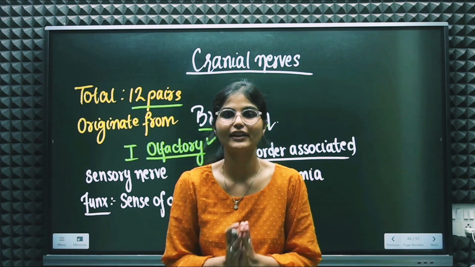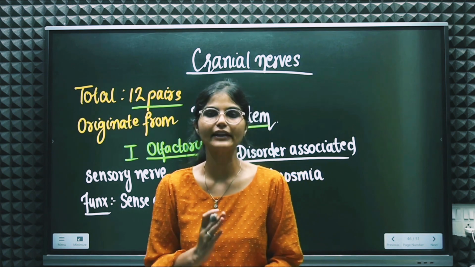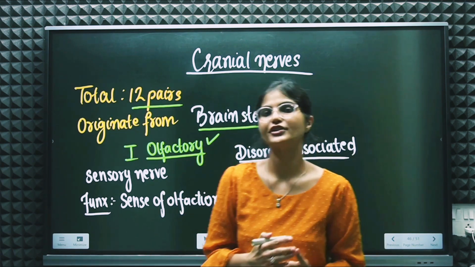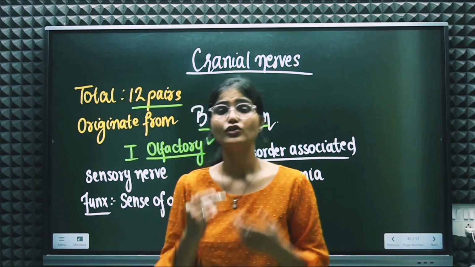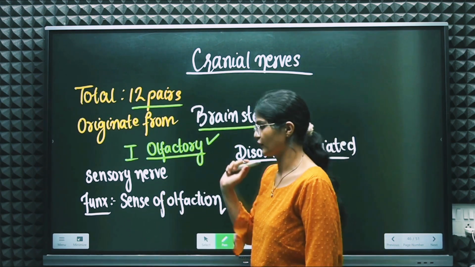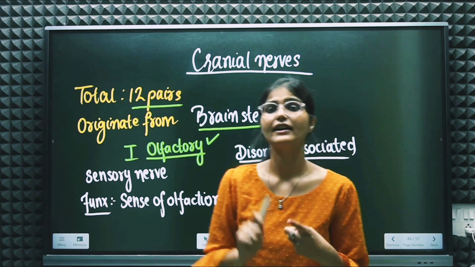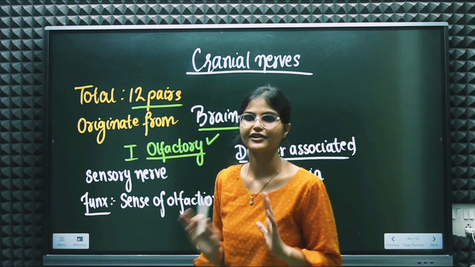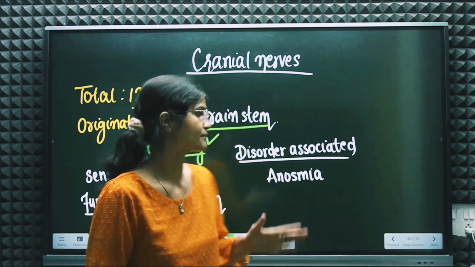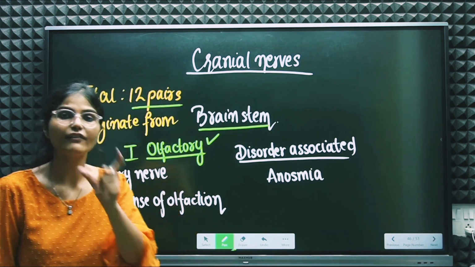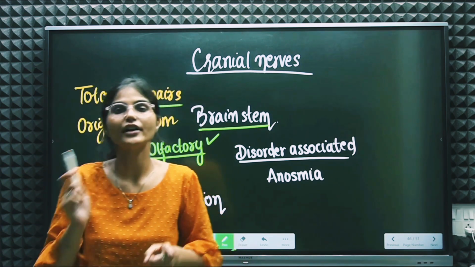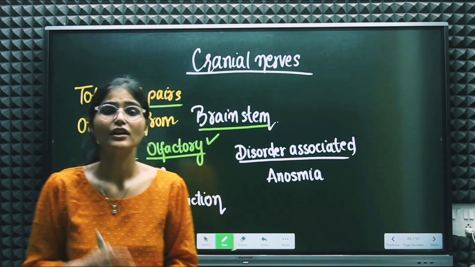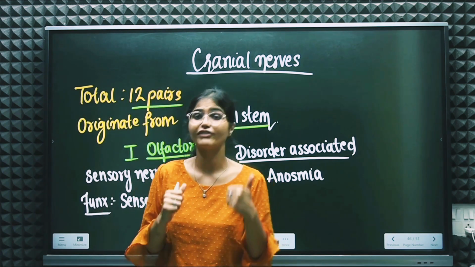This video is about the cranial nerves. If we talk about the cranial nerves, there are a total of 12 pairs of cranial nerves originating from the brain stem, right? The first cranial nerve is olfactory. The olfactory nerve is a sensory nerve that functions for the sense of olfaction. Olfaction means the sense of smell, right? If this nerve is not functioning properly, the disorder associated is anosmia, which is loss of sensation of smell, right? This is about the olfactory nerve, which is the first cranial nerve.